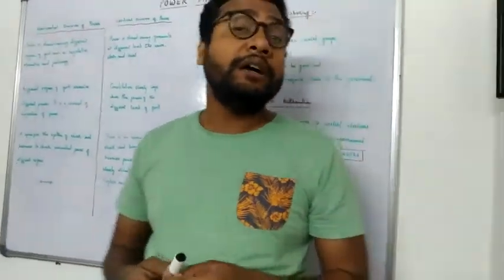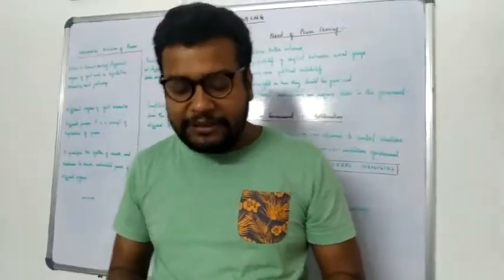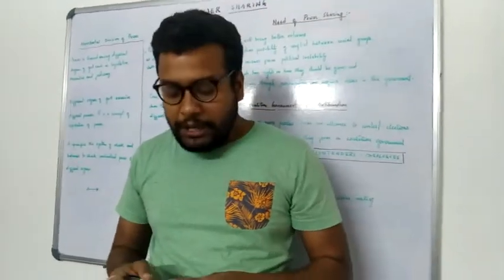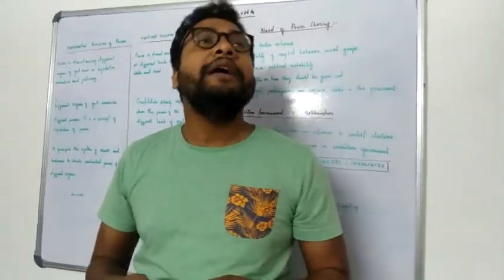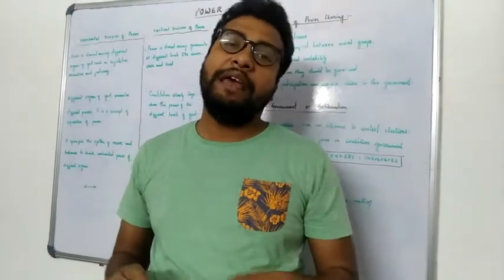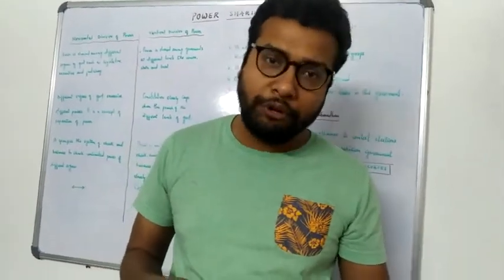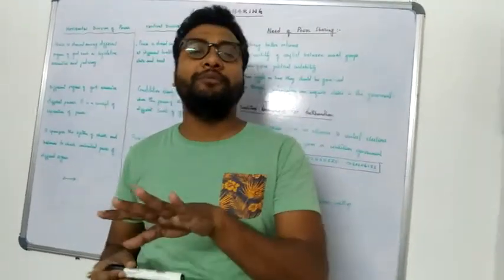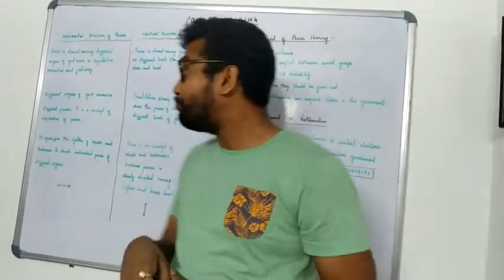The powers in the concurrent list. Okay, and what are these powers? The powers regarding marriage, the powers regarding education. For example, we are having the state board, West Bengal Board of Education, and against the central board, CBSE, right?